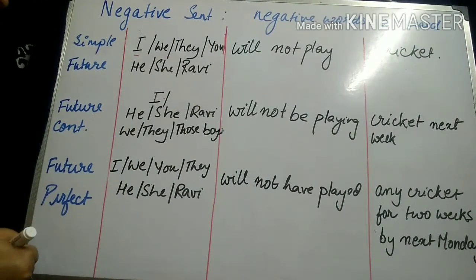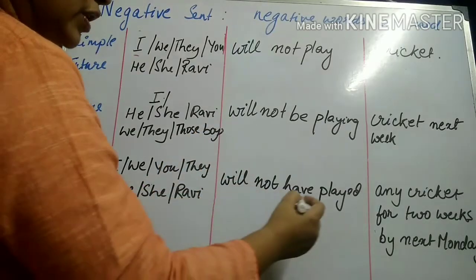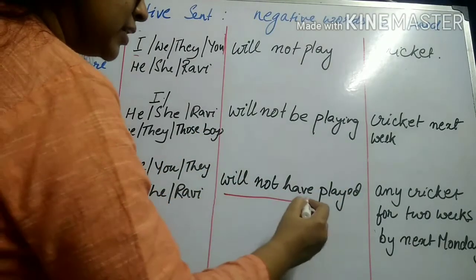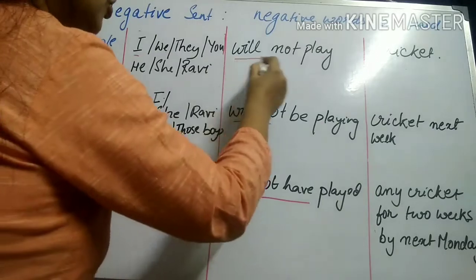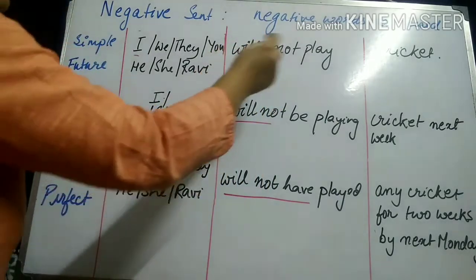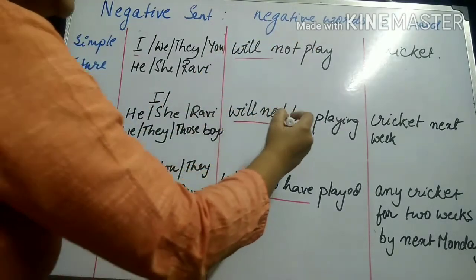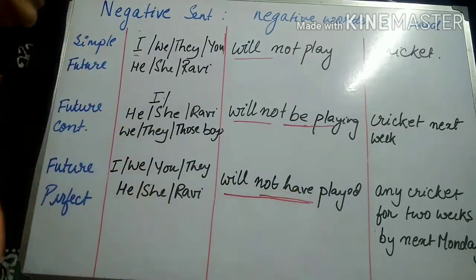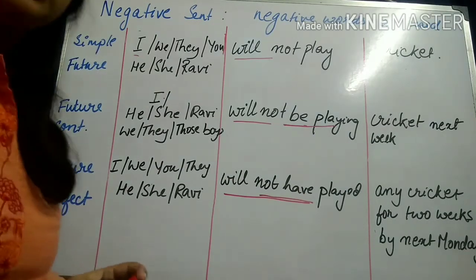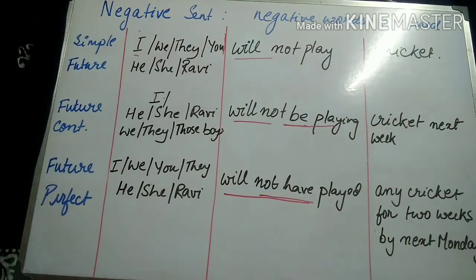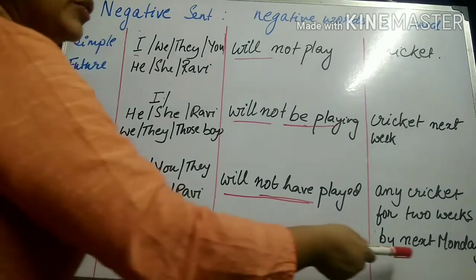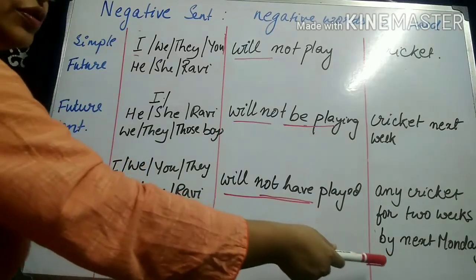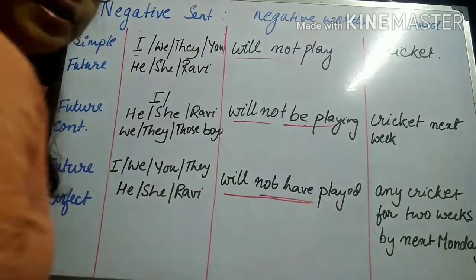And future perfect, again, it will become will not have played. So this is the change that will happen. Will not play, will not be playing, and will not have played any cricket for 2 weeks by next Monday. So again, if you remember the timelines that had been discussed in the previous video, the reference point mentioned over here is next Monday.